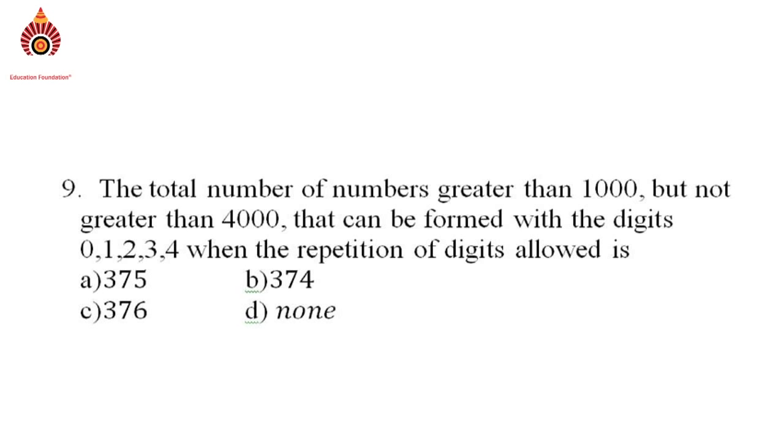The total number of numbers greater than 1000 but not greater than 4000 that can be formed with the digits 0, 1, 2, 3, 4 when the repetition of digits is allowed is: option A 375, option B 374, option C 376, option D none of these.